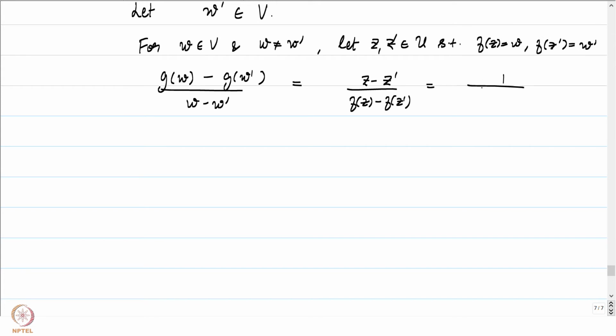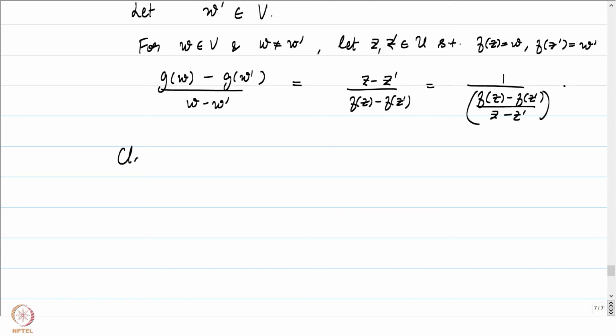f of z and f of z prime are distinct. That's what the point here is, and hence z minus z prime is also distinct. So we'll be able to write this as f of z minus f of z prime by z minus z prime. We are almost through, because now we just have to show that as w goes to w prime, z goes to z prime.